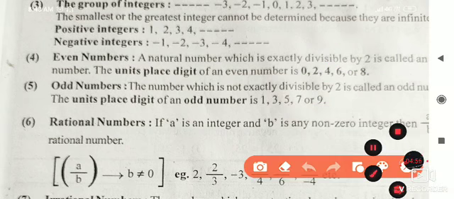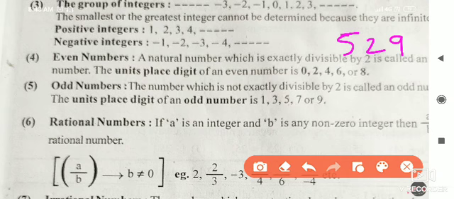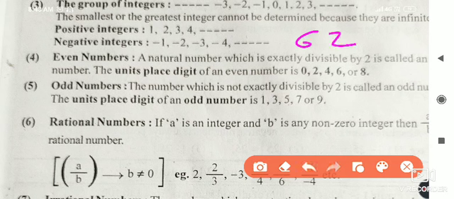Now I will take another number, 5209. Now tell me, is it even or is it odd? Only check the unit place. Unit place has which number? 9. So 9 comes from which group of numbers? Odd numbers. So 9 is there, that's why it is an odd number. Now if we write here 620, this has 0 at its unit place, and 0 is which number? It comes from the even numbers group.